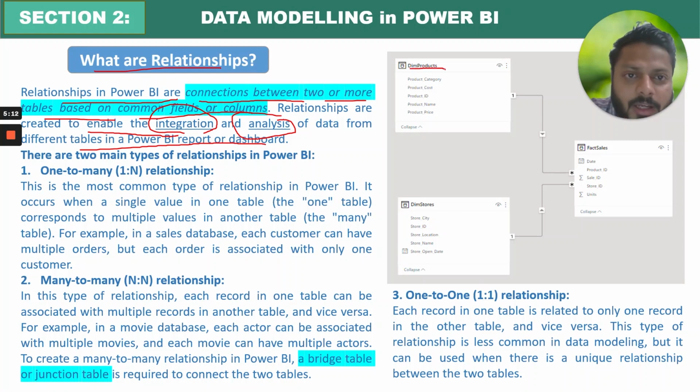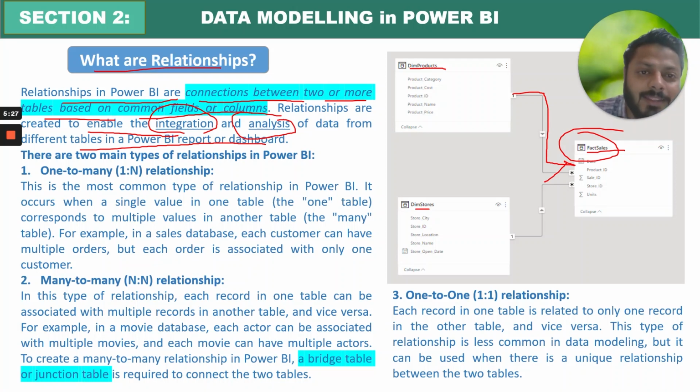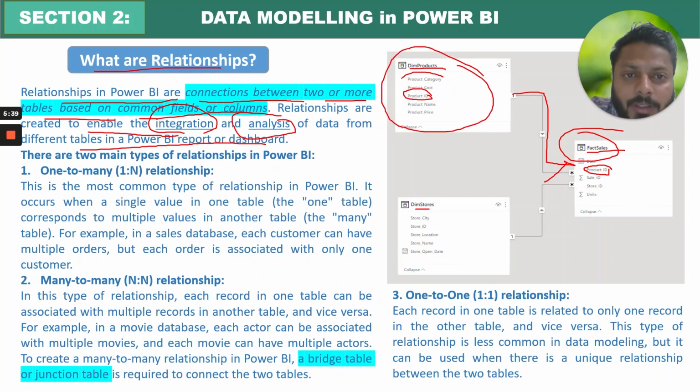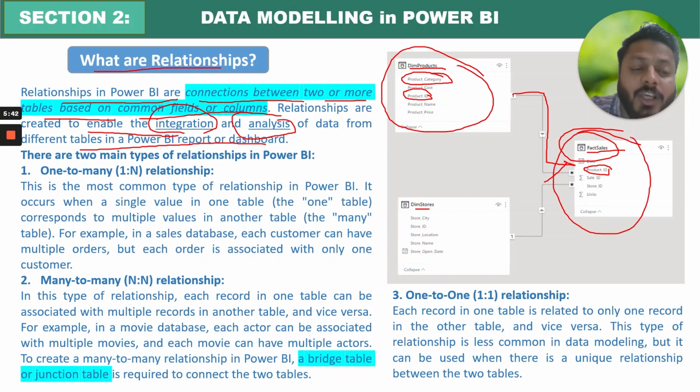So you are connecting a relationship. For example, if you see here, there is my product master, I have store master, I have fact sales, so I have sales data as well. So you can see there is a one-to-many relationship between dim product and fact sales. So let's say it is connected on product underscore ID, right? So whenever I filter from this particular table, if I filter on product category, all the data from here also will change because I have already connected the product ID with my product ID here, right? So it's not necessary to get product category over here from this table and then only the fact sales table will filter out. No.